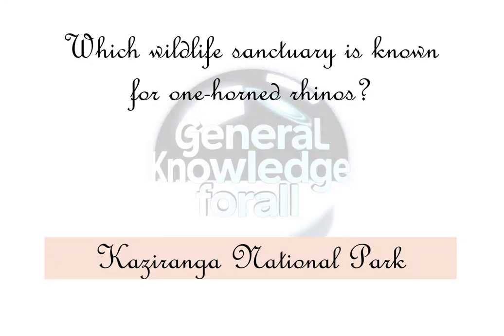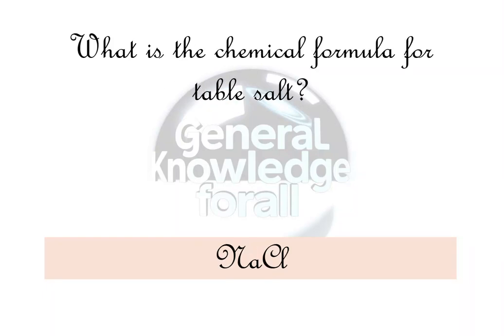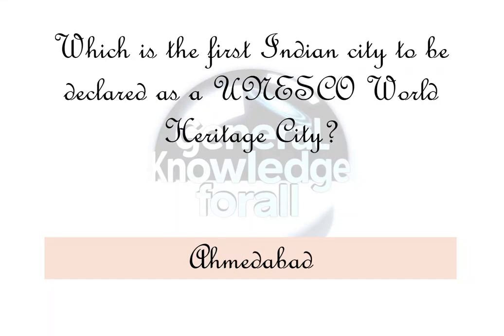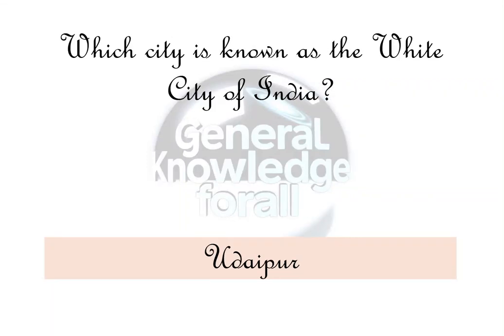Kaziranga National Park. Which festival is celebrated as the harvest festival in Punjab? Lohri. What is the chemical formula for table salt? NaCl. Which is the first Indian city to be declared as a UNESCO World Heritage City? Ahmedabad. What is the smallest continent in the world? Australia. Which city is known as the White City of India? Udaipur. What is the main source of solar energy?